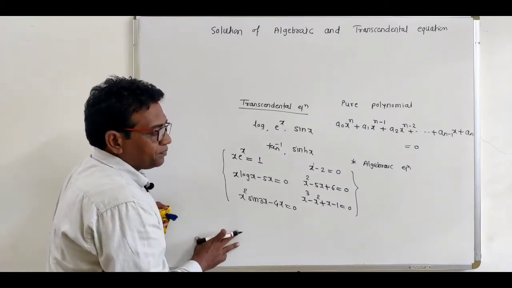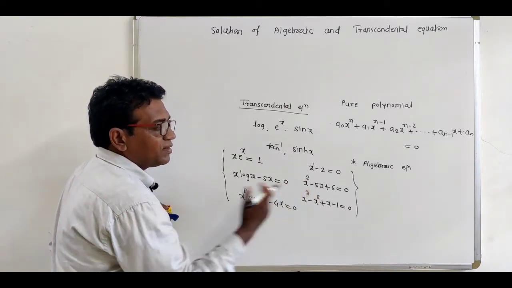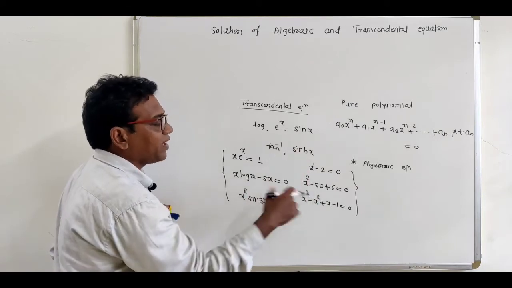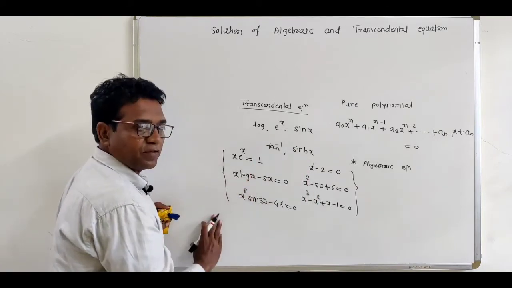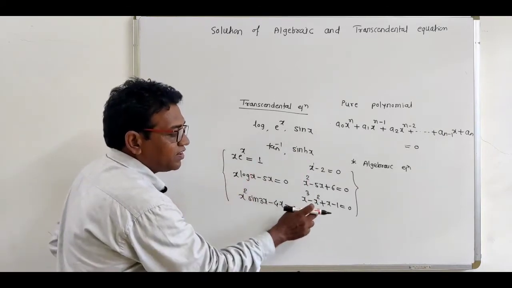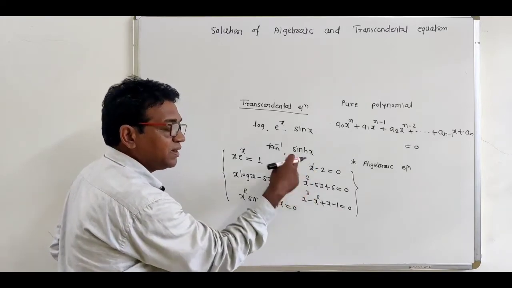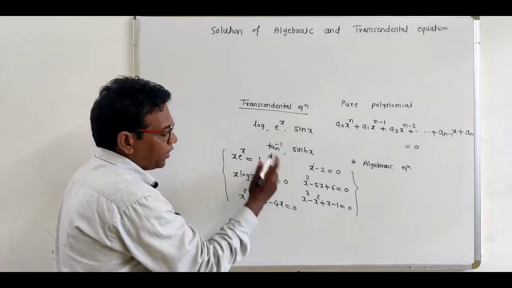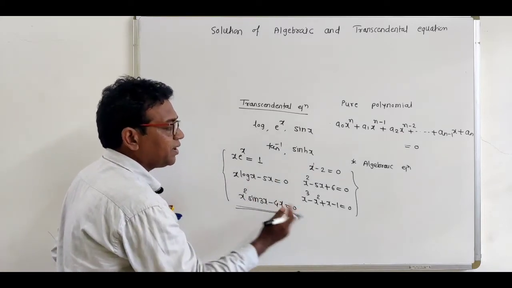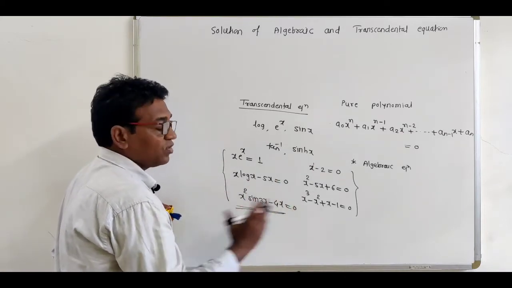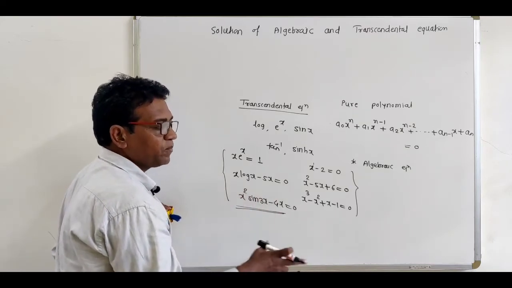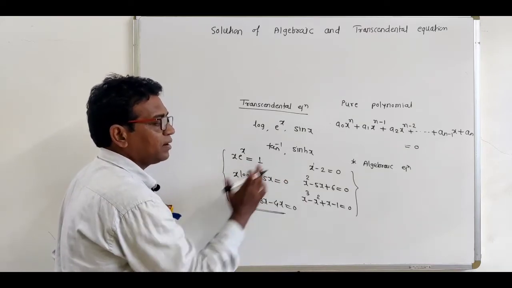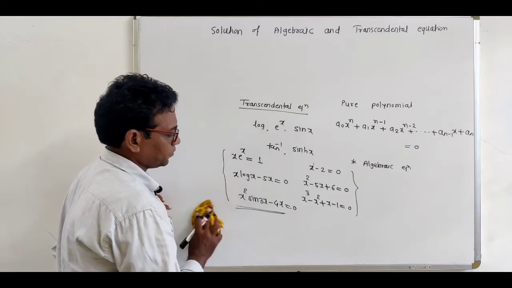Now see, what is the difference between the algebraic equation and the transcendental equation? In algebraic equation, we can find the degree. In algebraic equation, degree exists, but for transcendental equation, degree does not exist. So this is the main difference between the algebraic equation and the transcendental equation.